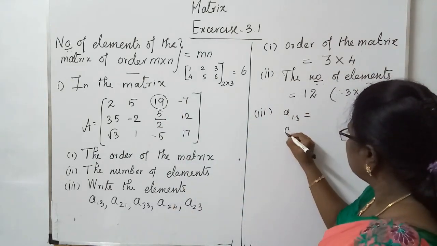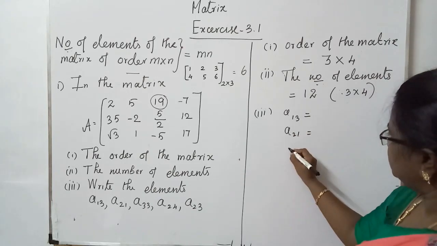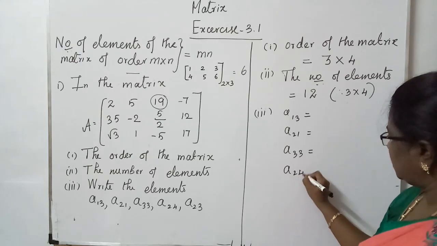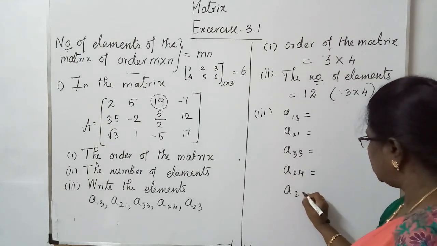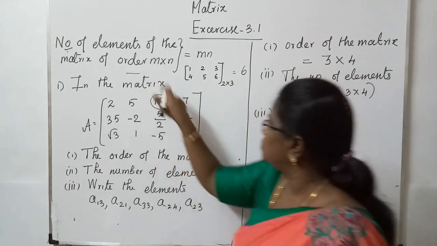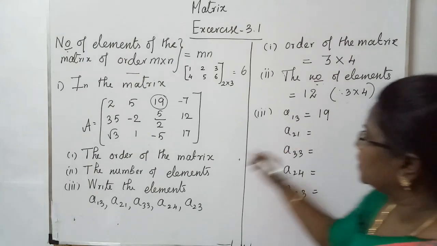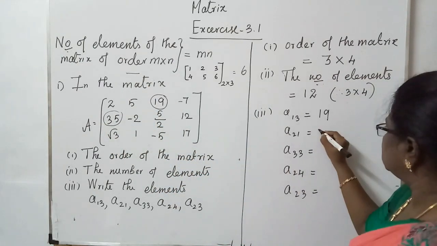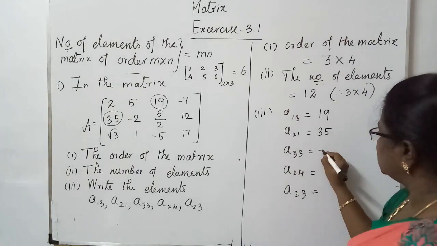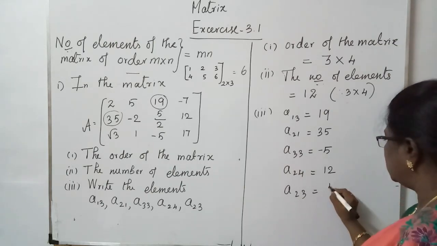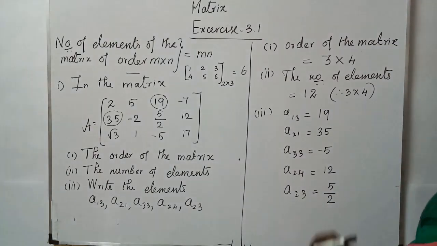A13, A21, A33, A24, A23. A13 is first row, third column. A21 is second row, first column. It's a simple question. A33 is third row, third column. A24 is second row, fourth column. A23 is second row, third column. These are all the values for this.